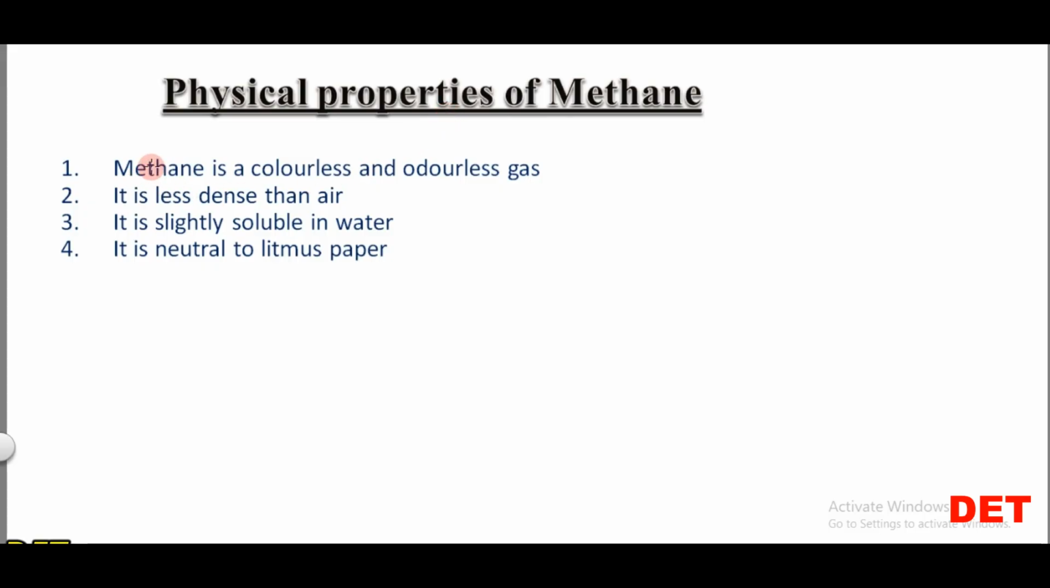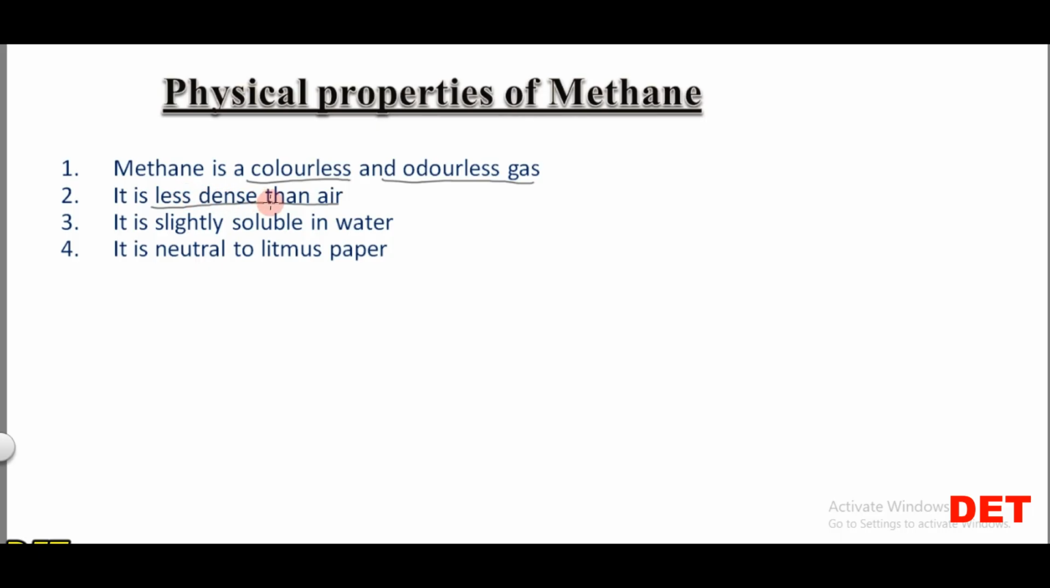So one of the physical properties of methane, or one of the things that you can see and feel about methane, is that methane is a colorless and an odorless gas. This is one of the physical properties of methane. It is odorless and it is what? A colorless gas. Then it is less dense than air.